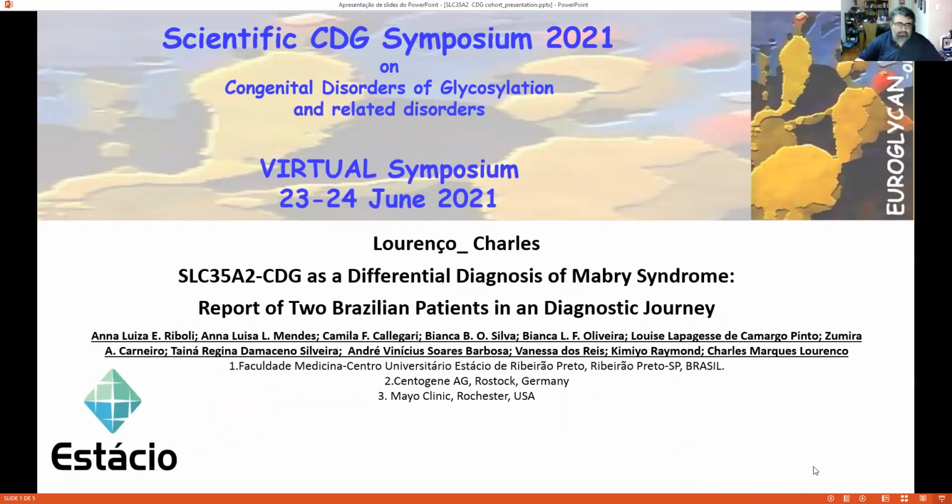Here we present our poster about SLC35A2 CDG as a differential diagnosis of Mabry syndrome: report of 2 Brazilian patients in a diagnostic journey.